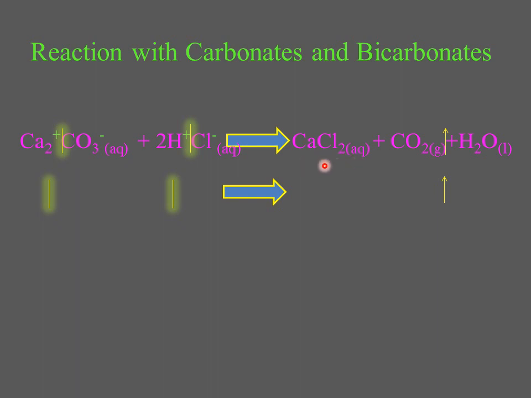Now calcium chloride is a salt, and in this reaction we are seeing that in CaCl2, the 2 is representing the oxidation state of calcium. Here the cross valency is taking place. Chloride's valency will go below calcium, and the calcium valency will go down to chlorine. So in the product we will get calcium chloride, CaCl2.